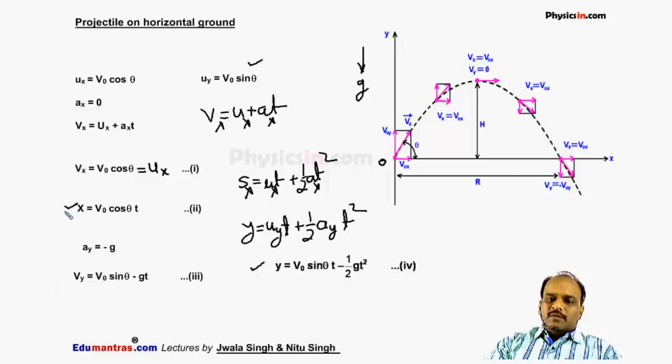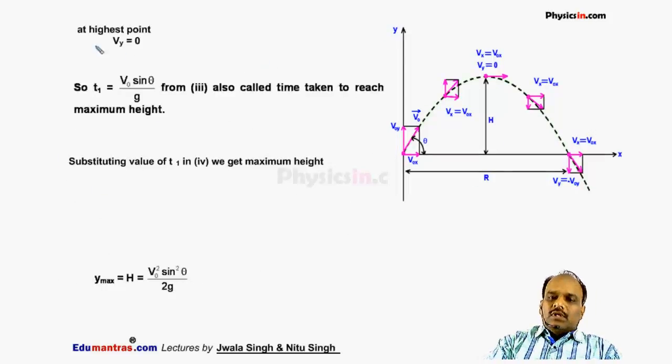This is the displacement of the particle along the x-axis. This is the velocity of the particle along the y-axis at any time t. This is the velocity of the particle along the x-axis at any time t. At the highest point, when we throw this particle from here, the origin, it moves upward. Its height from the ground increases. When it reaches the maximum height, this is also the maximum value of y. When the particle is at the maximum value of y, its vy becomes 0.